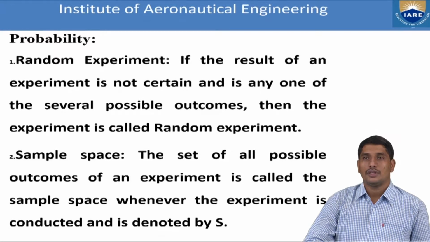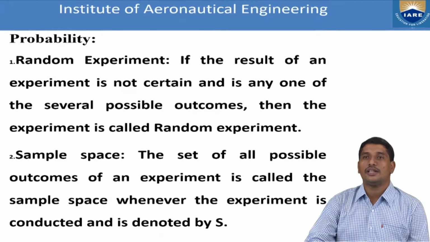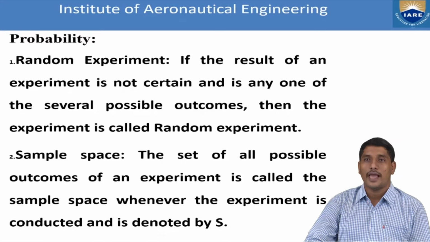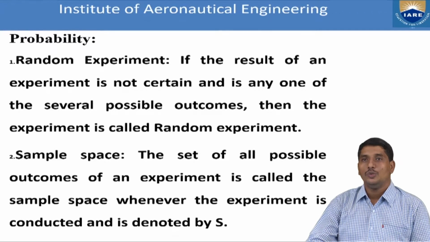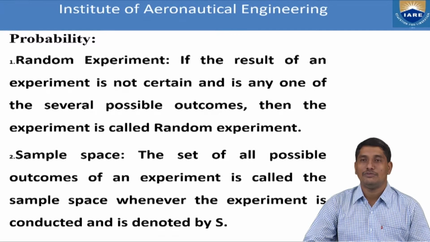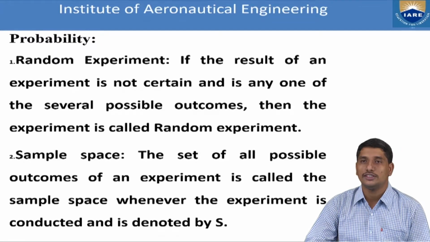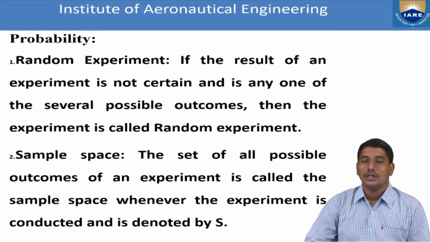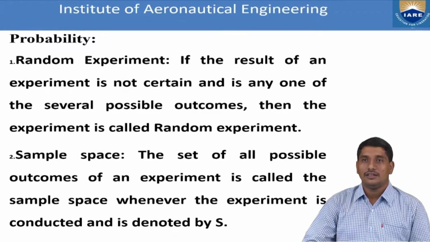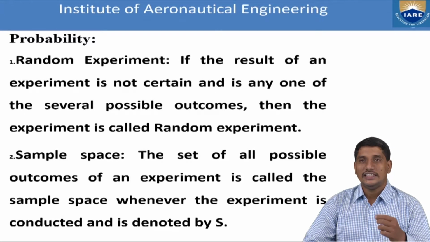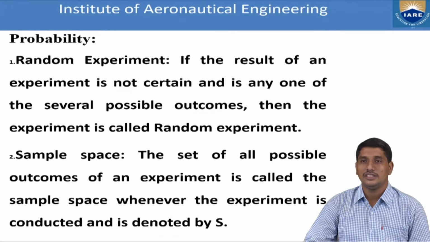Random experiment. In our daily life, we come across two kinds of activities, namely random and non-random. Which kind of activities are known as random and which are known as non-random? Suppose you take the event of the sun rising in the east, that is a well-known fact.